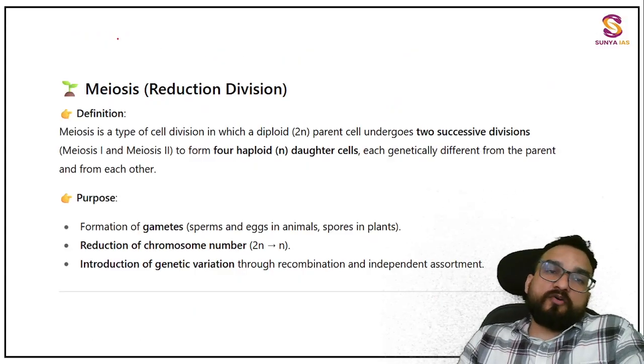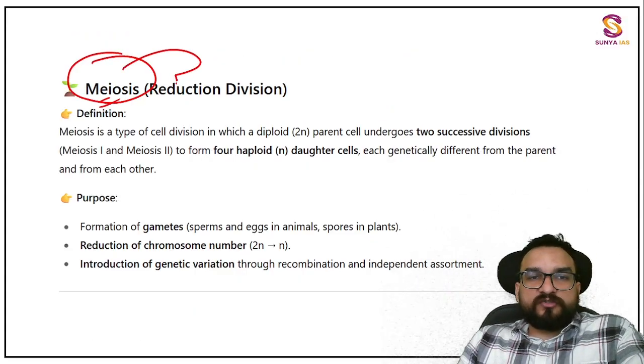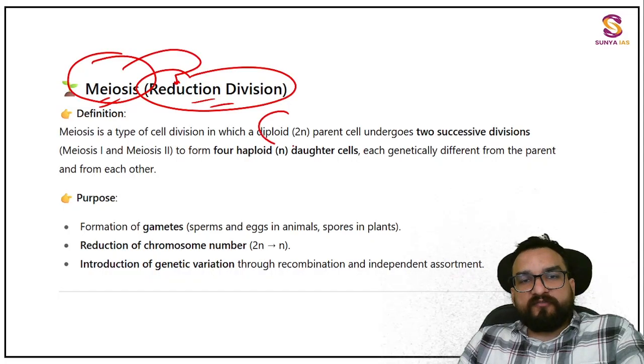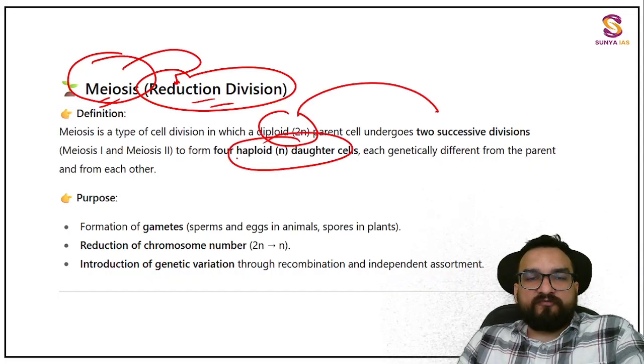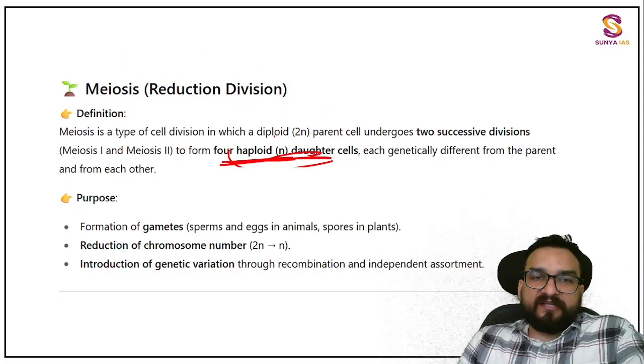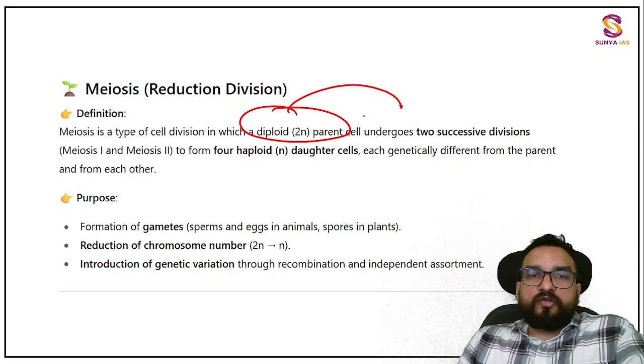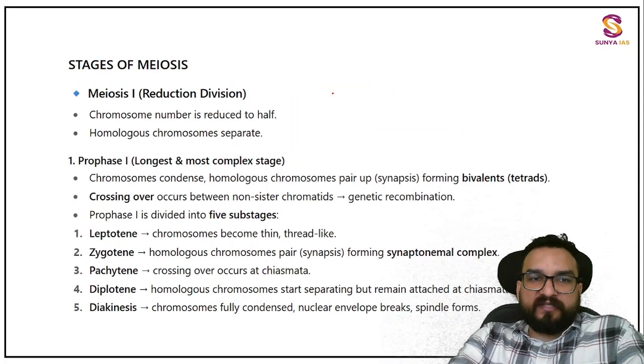Now comes the part of meiosis. Meiosis is also known as reduction division, because over here from 2n I need n, haploid. 4 haploid daughter cells are formed from one diploid parent. This we have to understand. Now everything will be the same over here too, guys.